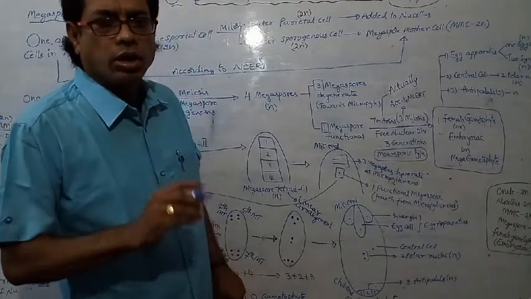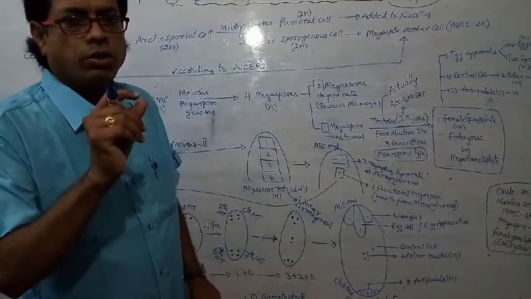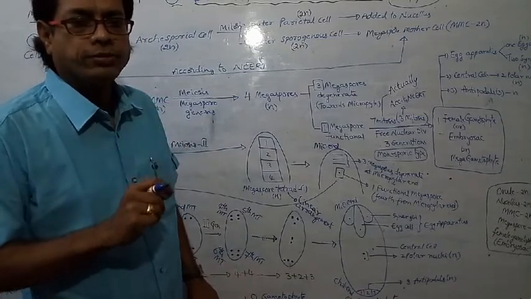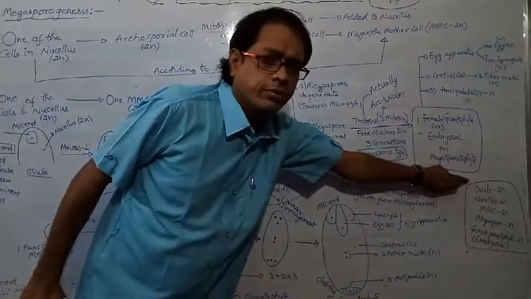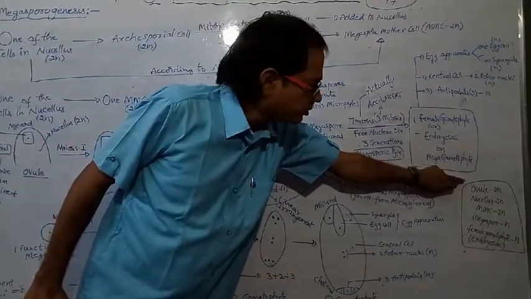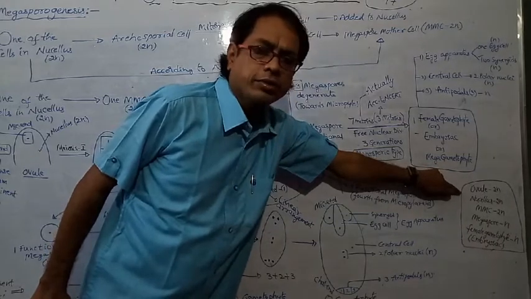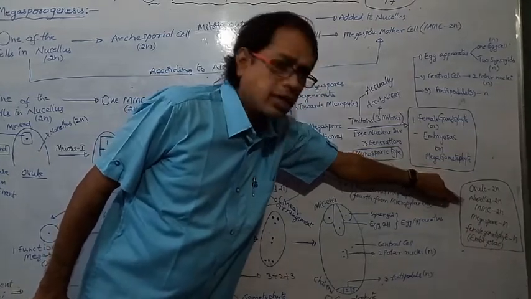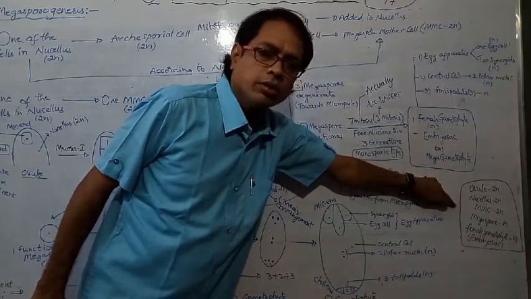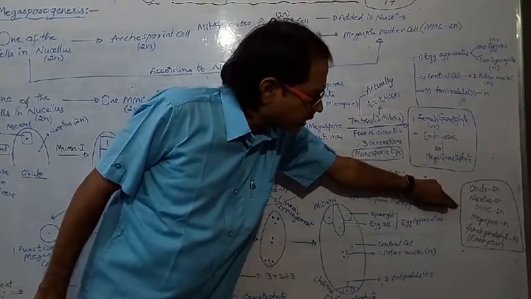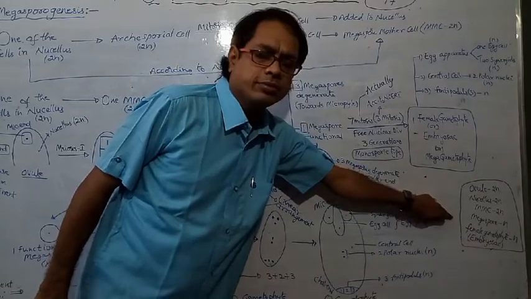I will recall the ploidies. Ovule ploidy, 2n. Nucellus ploidy, 2n. Megaspore mother cell, 2n. Megaspore, haploid. Female gametophyte, haploid.